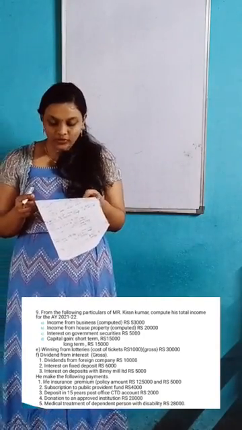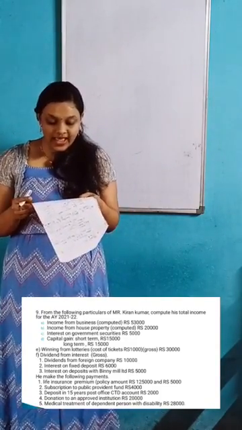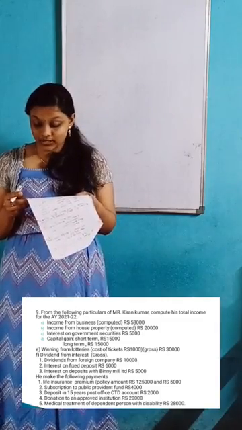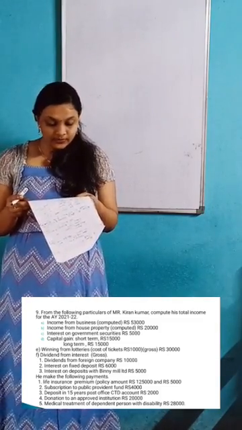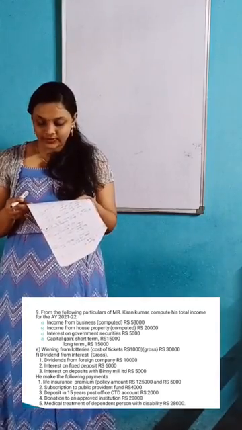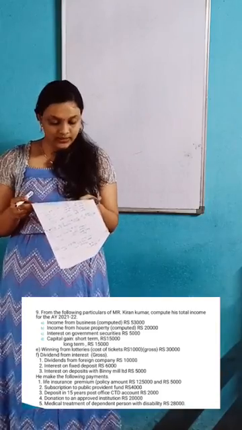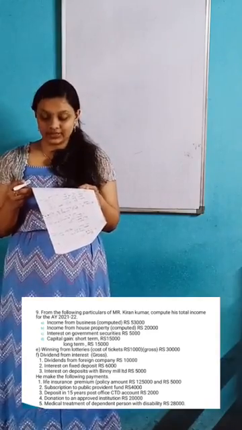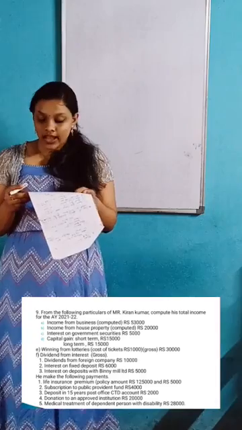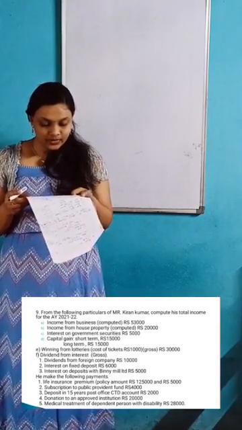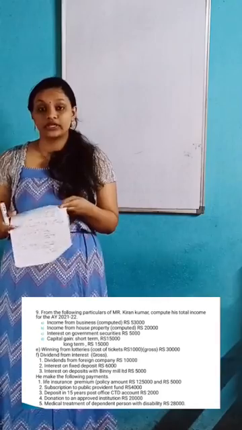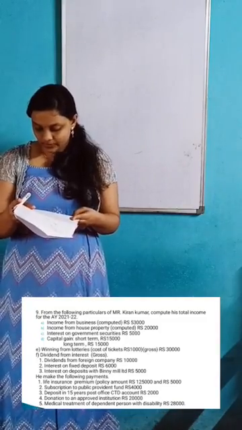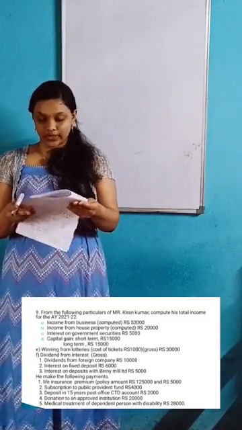He makes the following payments: life insurance premium policy amount 1,25,000 and 5,000, subscriptions to public provident fund 4,000, deposit in 15 years post office CTD account 2,000, donation to an approved institution 20,000, medical treatment of a dependent person with disability 28,000.